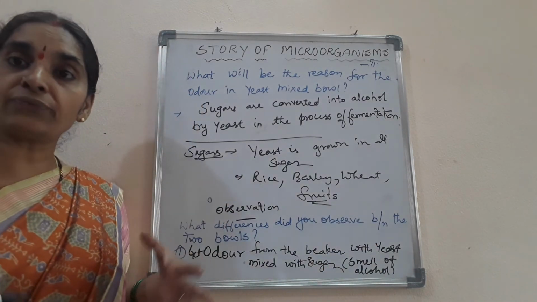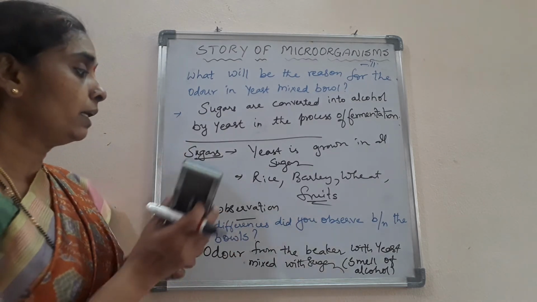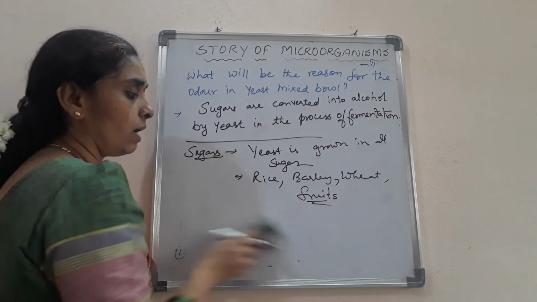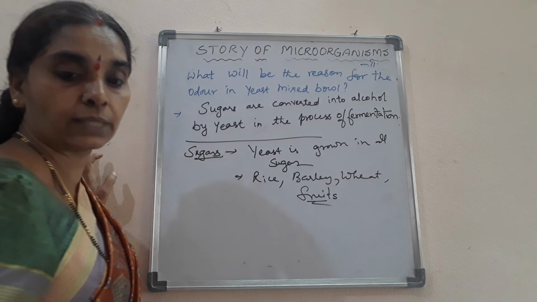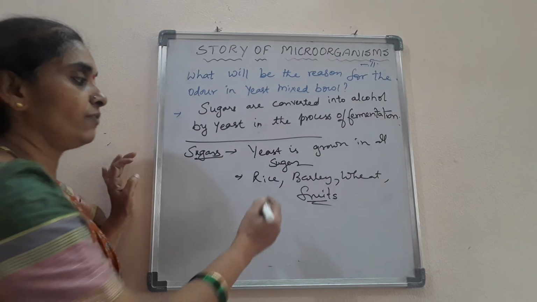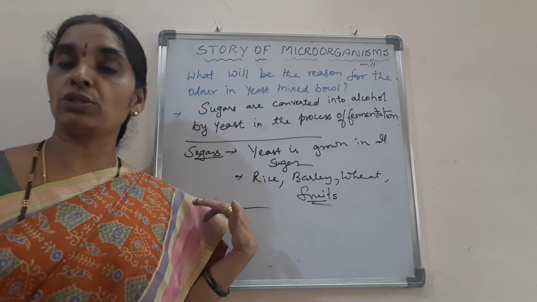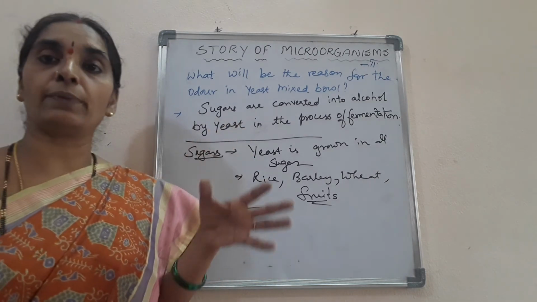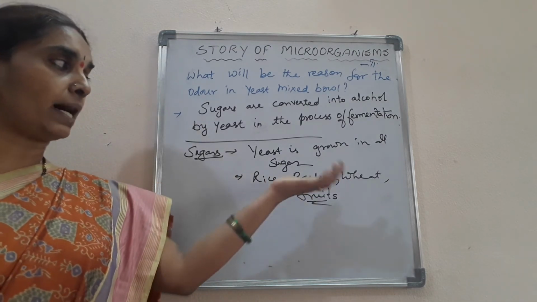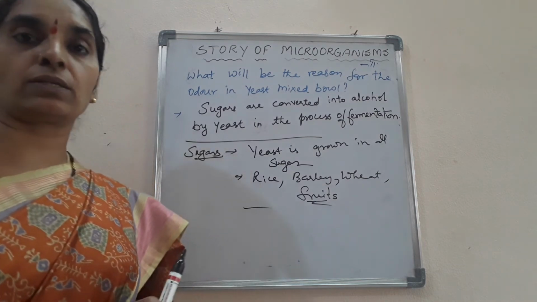Is it clear? So there are different industrially manufactured alcohols like beer, wine, or acetic acid. These are all commercial uses of the yeast. We can say that microorganisms are being used for commercial purposes. If you are asked about the commercial use of microorganisms, you have to say about the preparation of alcohol, and also about the usage of different fruit juices or rice, barley, wheat, which are converted into wine. Okay, children? So that you can write for this question.